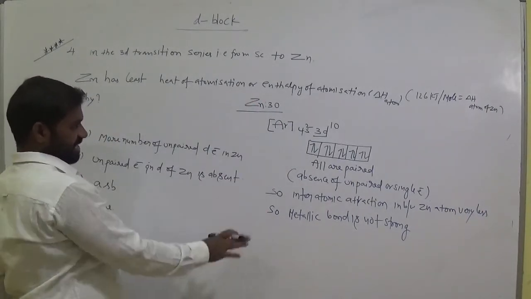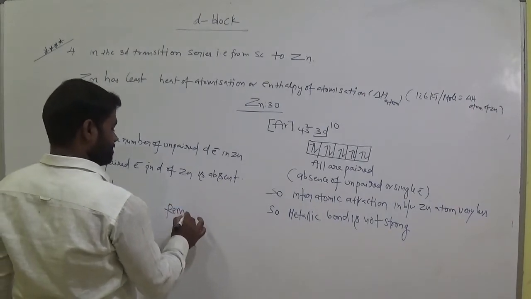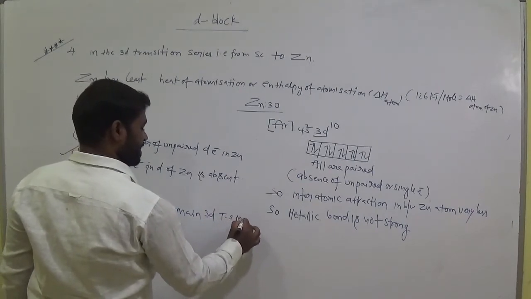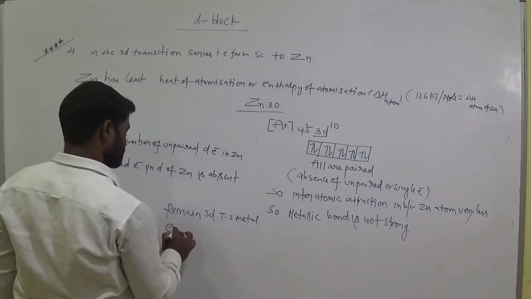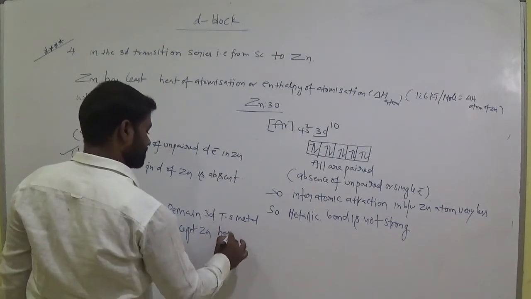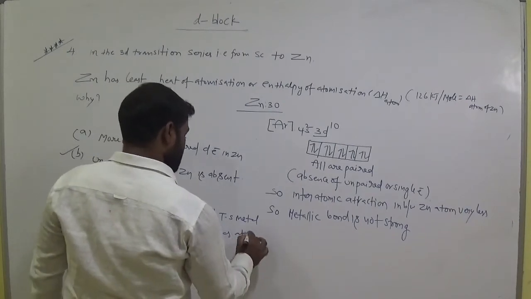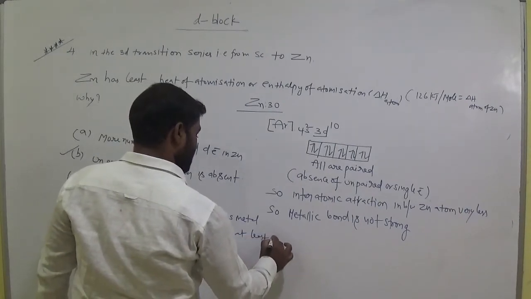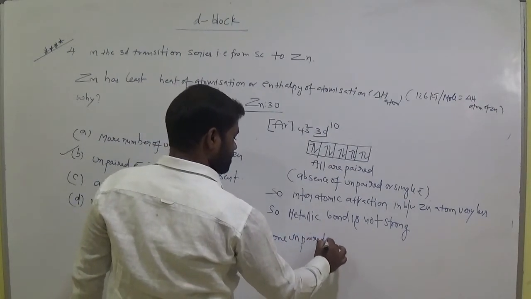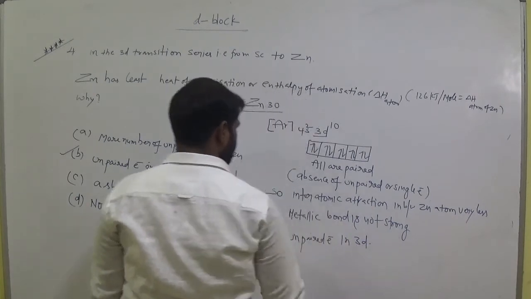The remaining 3D transition metals except zinc have at least one unpaired electron in 3D.